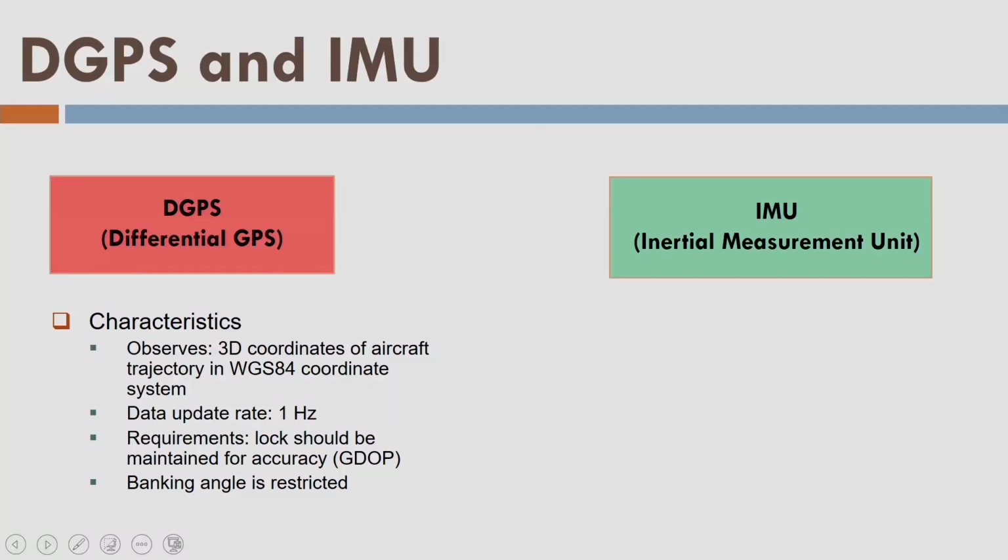So these are the characteristics of the DGPS. It observes the 3D coordinates of aircraft trajectory, and it updates the data at every 1 second or 1 hertz. So the lock should be maintained. That means if aircraft is moving like that and it turns after some time back to the next line, lock should be maintained. Otherwise, if lock is lost, I will not get the GPS data. And that is the first condition we should consider when we integrate so many sensors and all the elements.